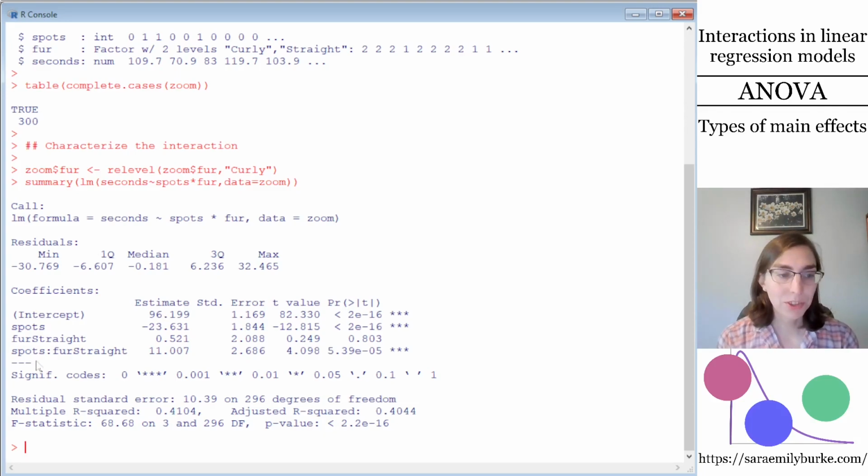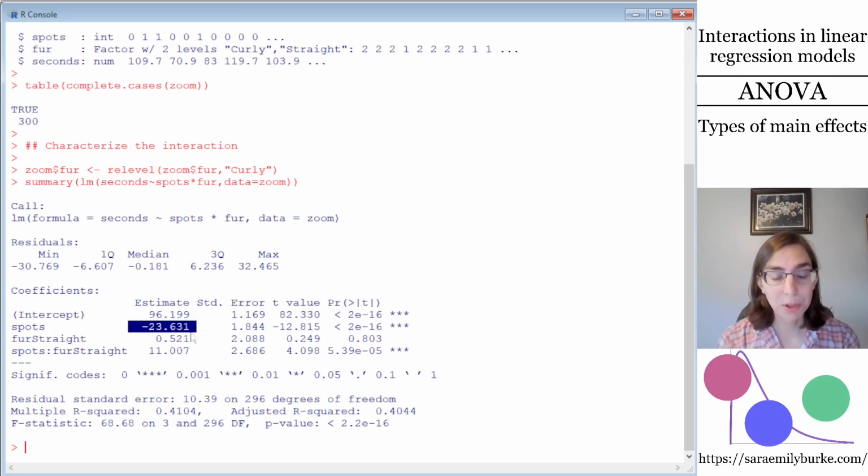This output illustrates that there is a statistically significant interaction between the presence or absence of spots and the straight or curly nature of the dog's fur. The interaction p-value is 5 times 10 to the negative fifth, which is very low, so we'll call that statistically significant. And this means that the relationship between spots and time on the obstacle course depends on whether the dog has straight or curly fur, and it also means that the relationship between fur type and time on the obstacle course depends on whether the dog has spots or not.